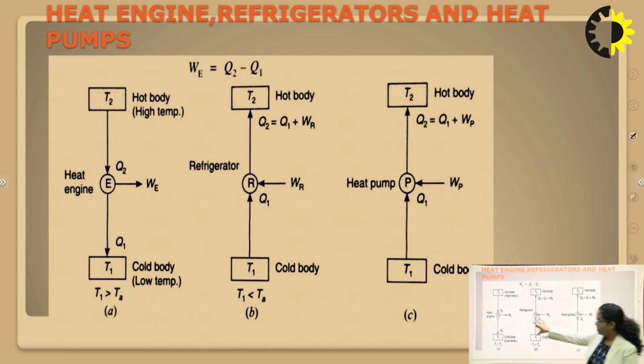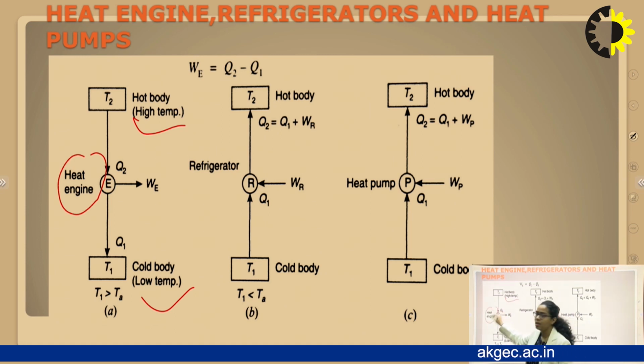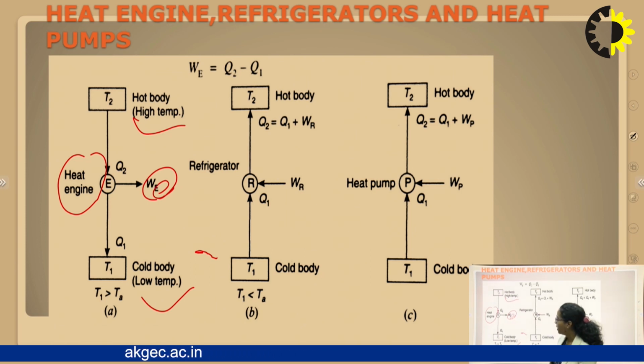So you can see with the diagram that there is one hot body, this is cold body, and this is the system which is known as heat engine. The heat engine produces work, which is known as WE. W is the work supplied by the system, the system is heat engine, so in suffix it is E. Now the cold body temperature we represent by T1 and hot body is T2.